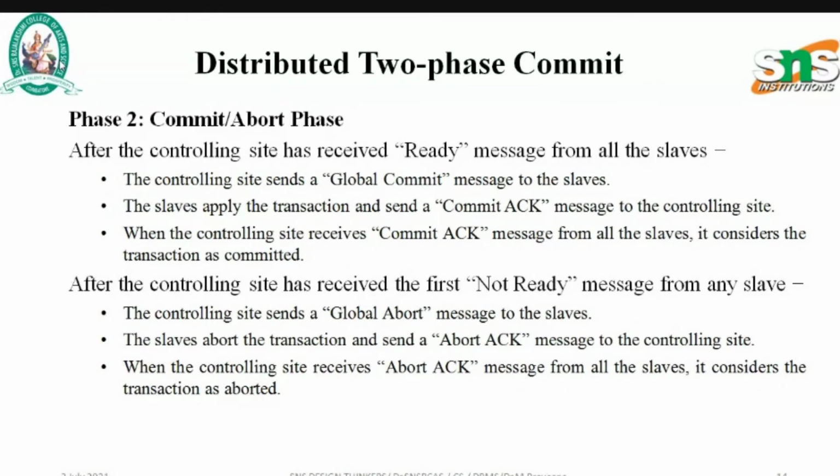If any one slave is not able to commit the transaction, then a global abort message is sent to all the slaves. The slaves abort the transaction and send an abort acknowledgement message to the controlling site. When the controlling site receives abort acknowledgement from all the slaves, it considers the transaction aborted. So in two-phase commit, there are two phases: one is the preparation phase and the second one is the commit or abort phase.